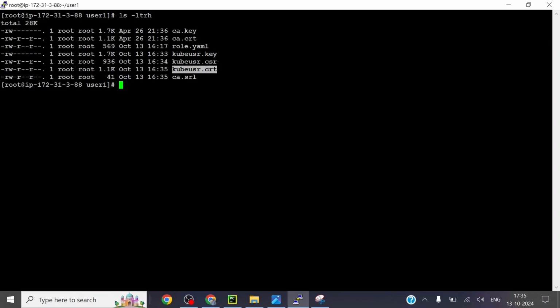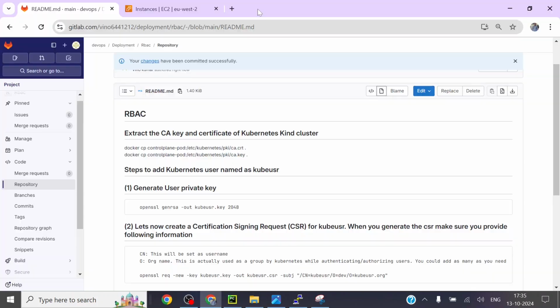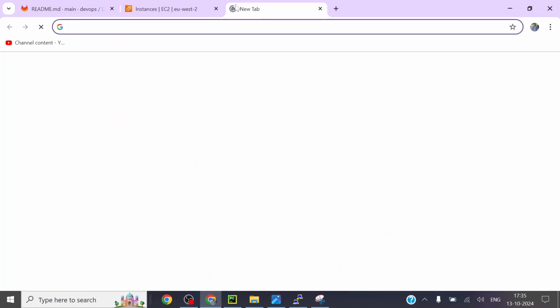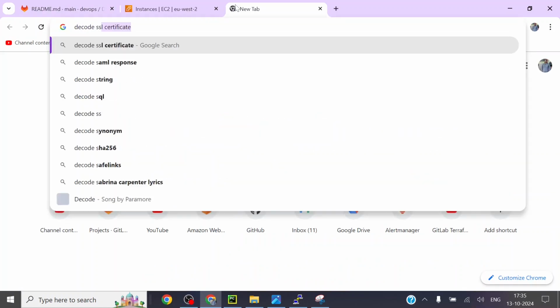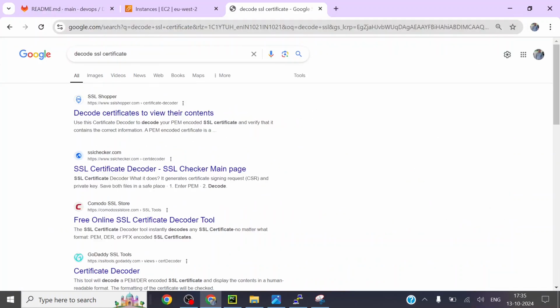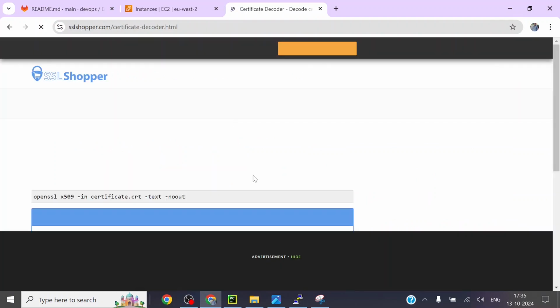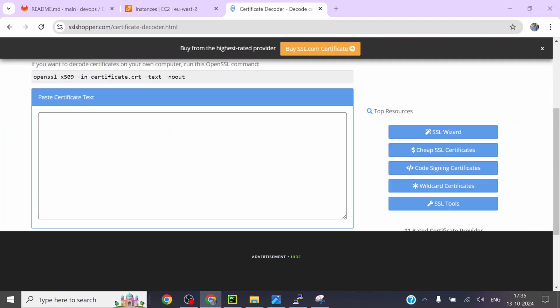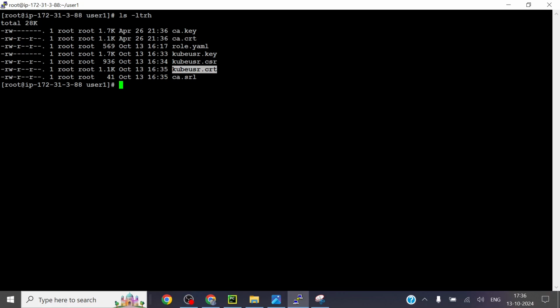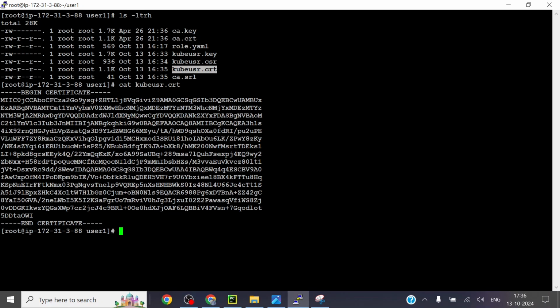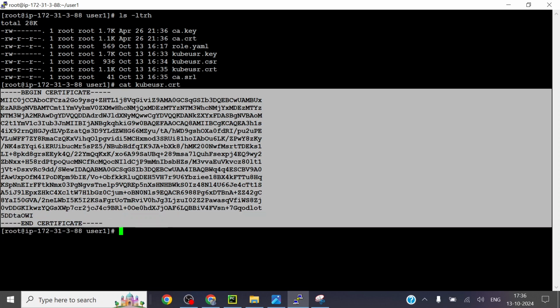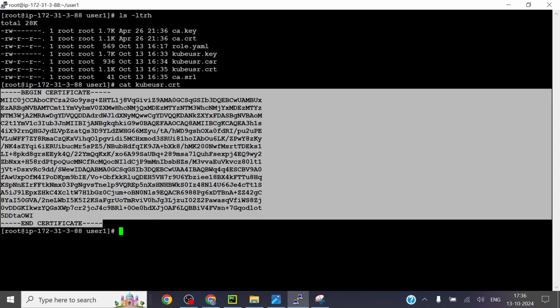You can verify this with OpenSSL. You can decode the SSL certificate and review the components. Just go here and cat. See, this is the certificate I have stamped using a key file. This certificate will be given to a user who requires access to this cluster. I'll decode this one so you can understand what is in the certificate.